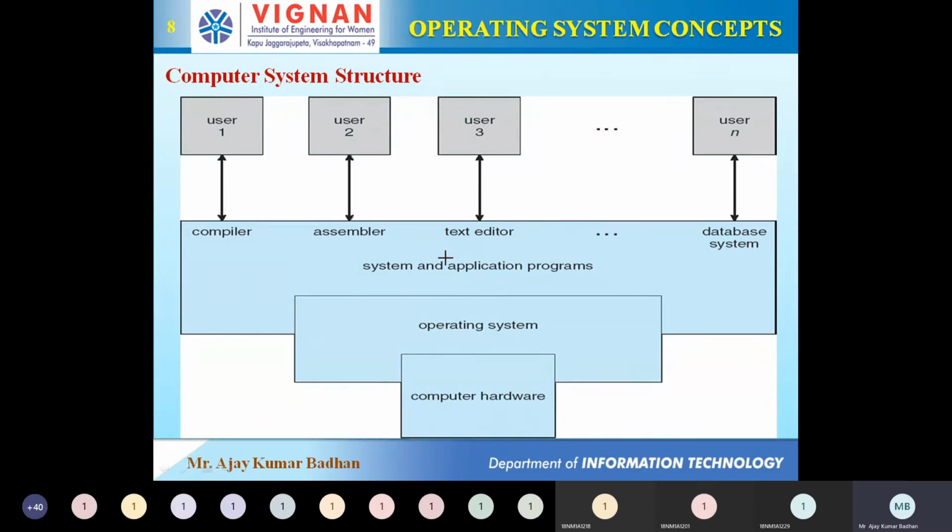Application programs, you are familiar with now. All the programs we use for our sake, from the user's point of view, your MS Word, web browsers and all, those all come under application programs. But system programs are different.